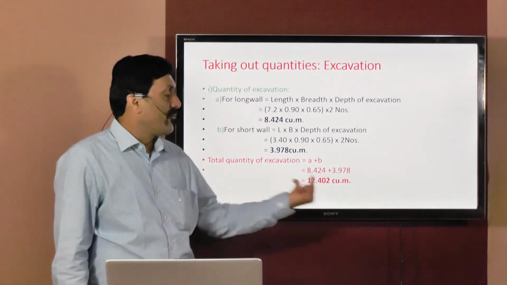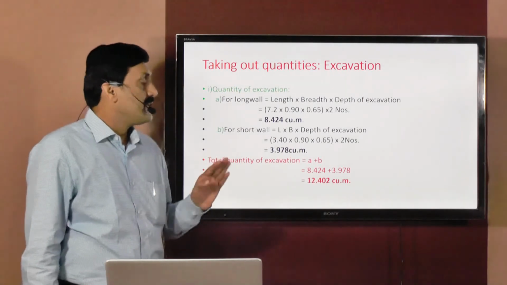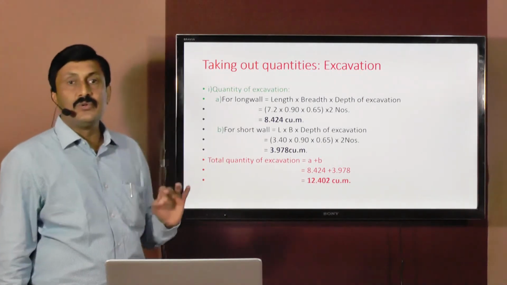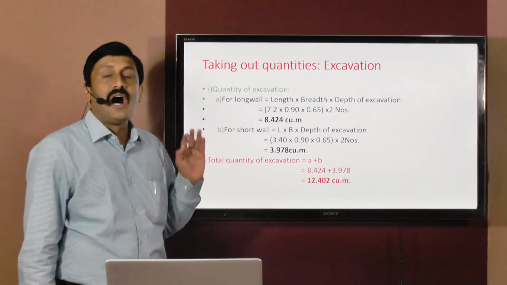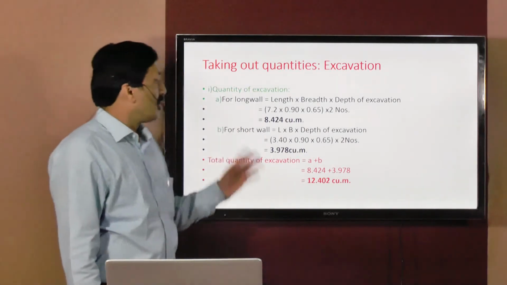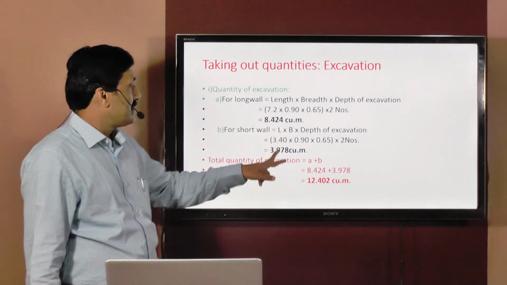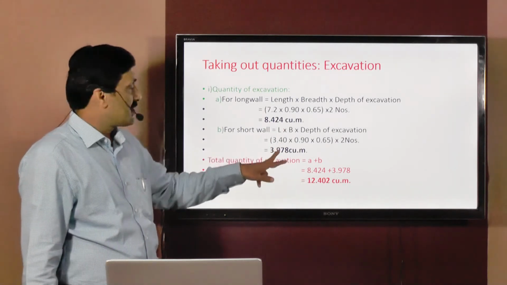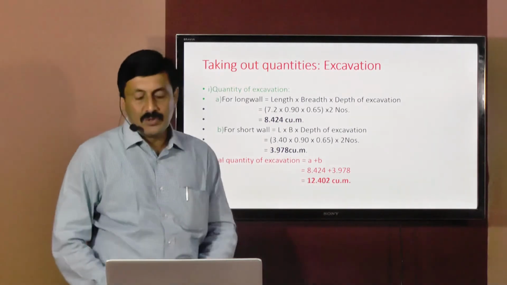So total quantity of excavation in this particular, as per the plan which is given to you, is 12.402 cubic meters. I hope all of you have understood very clearly how we calculated quantity of excavation.